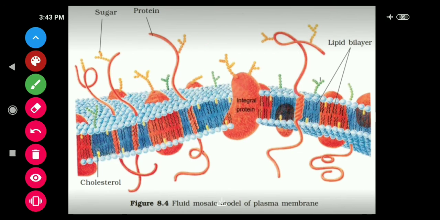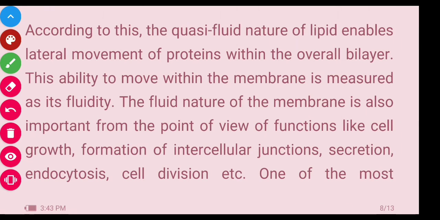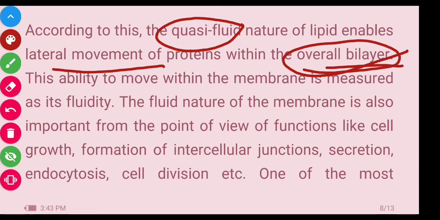So according to this, the quasi-fluid nature of lipid enables the lateral movement of protein within the overall bilayer. Quasi-fluid nature of lipid means a semi-fluid nature of the lipids. It is able to move the protein which is present inside the bilayer, and the protein moves laterally in the overall lipid bilayer due to its quasi-fluid nature, meaning its half-fluid nature.